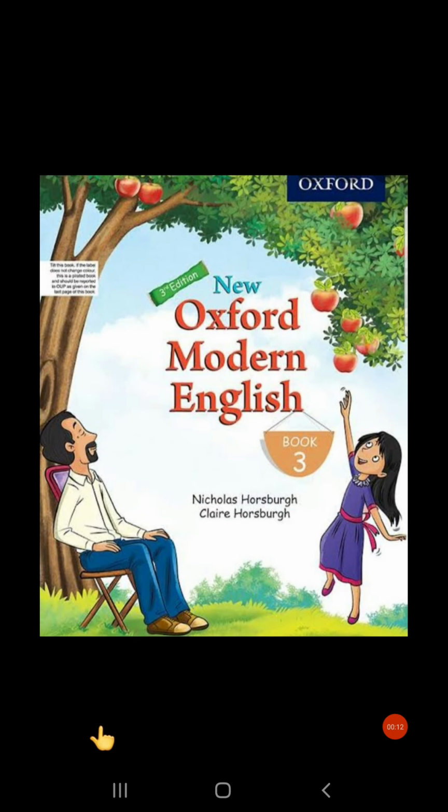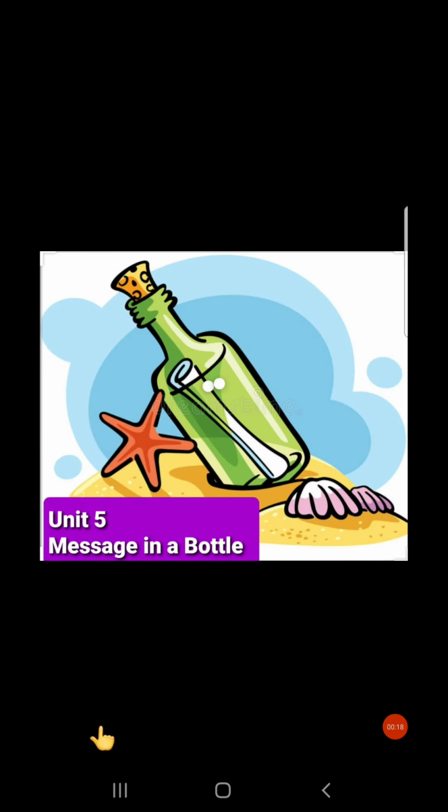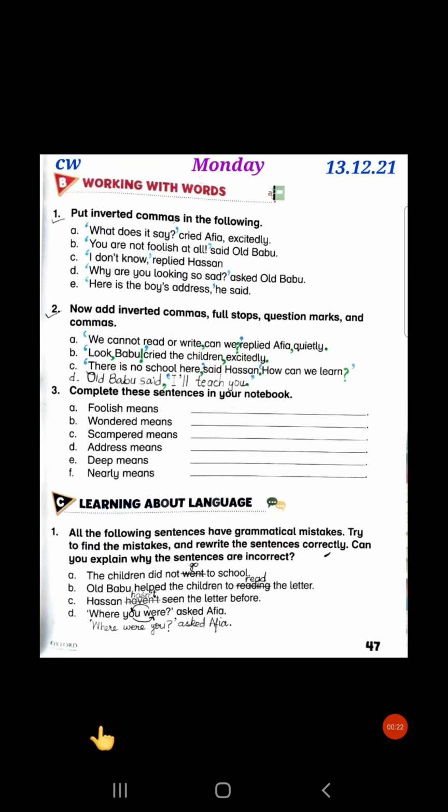And as you know, this is your English period. You all are requested to take out your new Oxford Modern English Book 3. We are doing unit number 5, Message in a Bottle. So today we are going to do exercise B2 on page number 47.